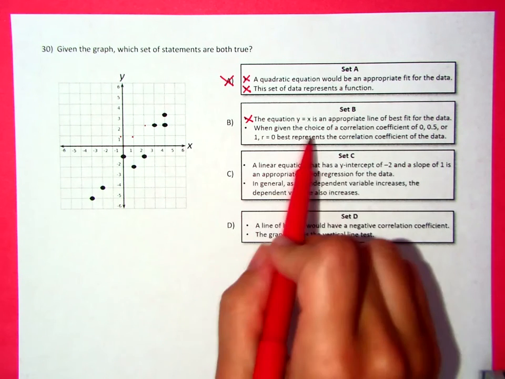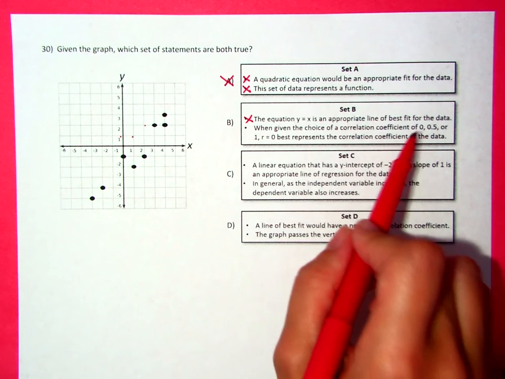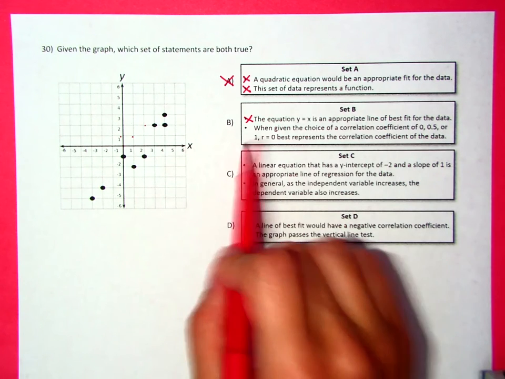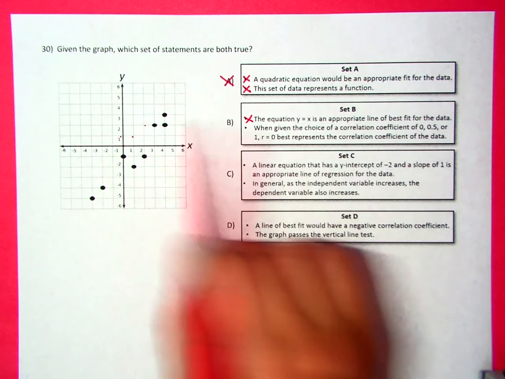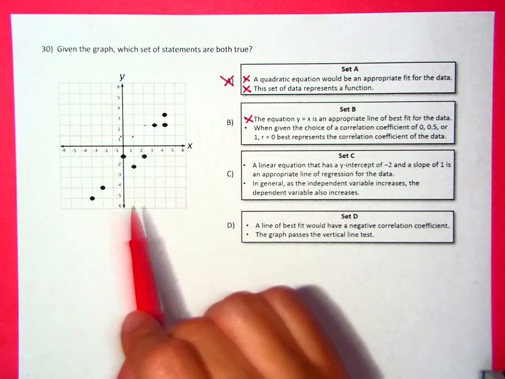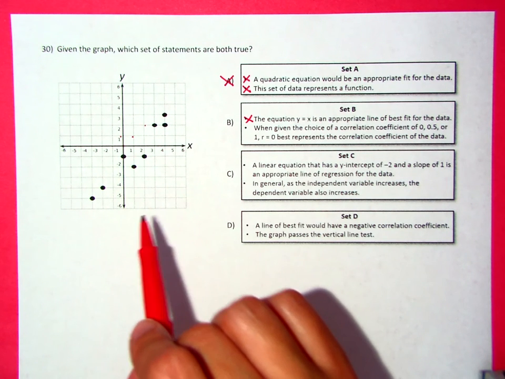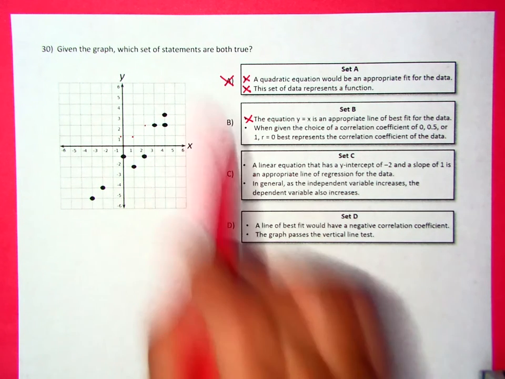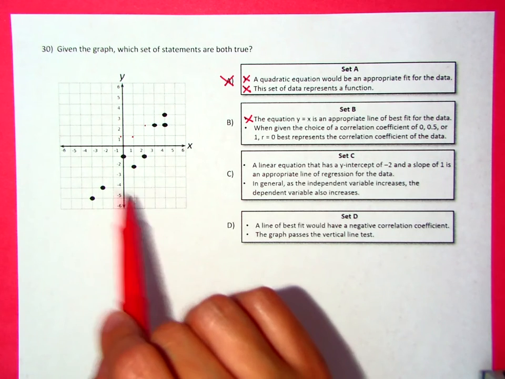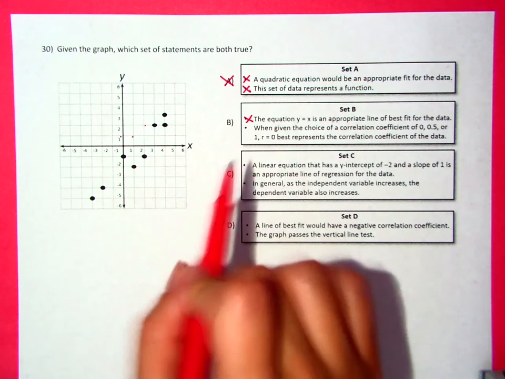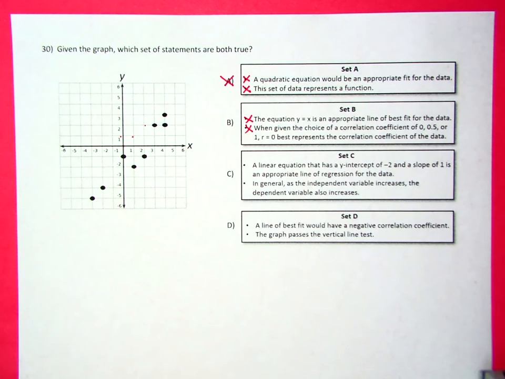It said when given the choice of correlation coefficient of 0, 0.5, or 1, r equals 0 would best represent the correlation coefficient for this data. If the correlation coefficient is 0, that means that there is mass chaos. Those points are all over the place. There's no pattern whatsoever. That's not the case in here. So that also is a bad answer.